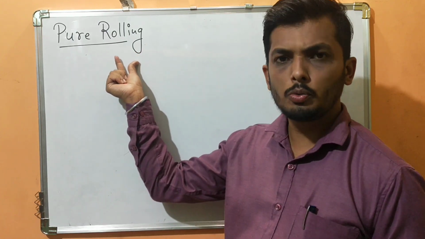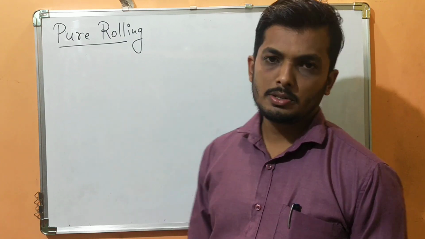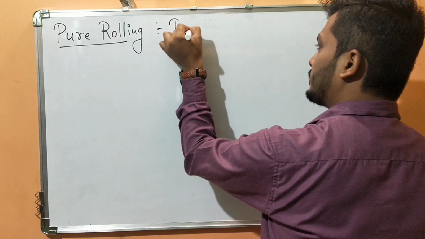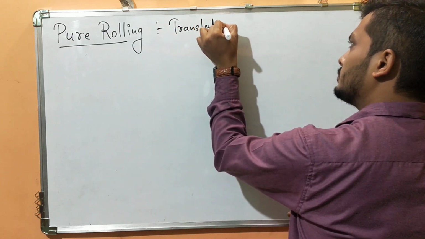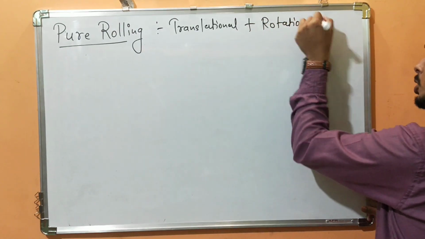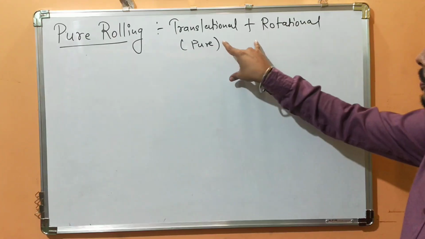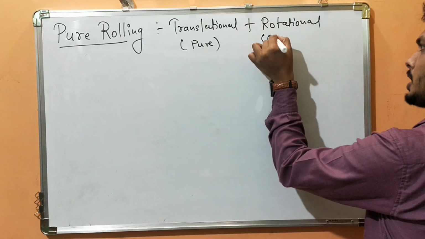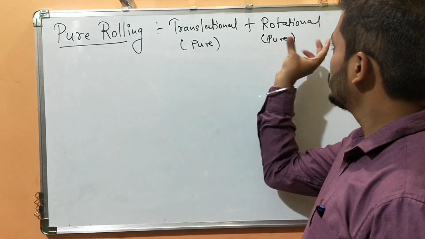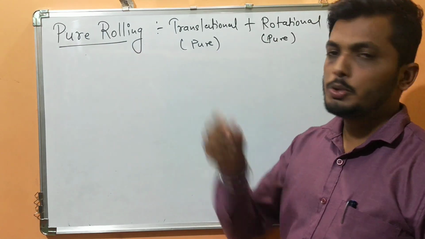Rolling is something to do with rotational motion, and let us understand what exactly the word pure means here. Pure rolling is a combination of translational motion plus rotational motion. To be precise, it is the combination of pure translational motion and pure rotational motion. When we combine translational motion with rotational motion, the rolling we get is called pure rolling.